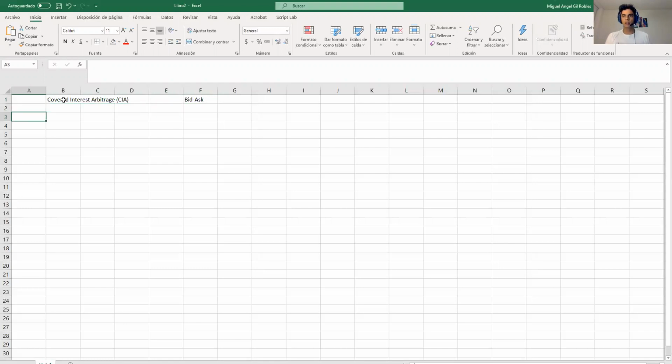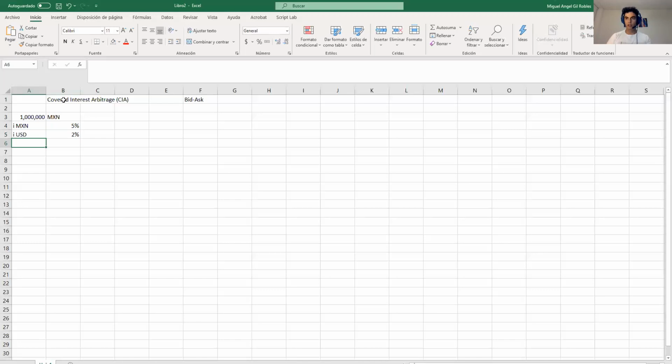Since we are going to do the exercises, I will write the data in here, and then you can follow me if you have Excel too, or if you want to do it by hand. Let's think about this exercise. I will try to use the same numbers where we have 1 million pesos. That's the first assumption. We have 1 million pesos, and we can invest in Mexico with an interest rate of, I will say, 5%. That's one option. And then in the US, we have an interest rate of 2%. So we have 2 options.